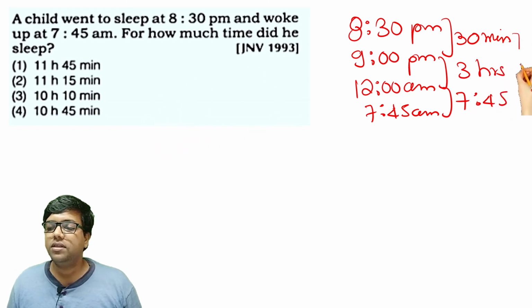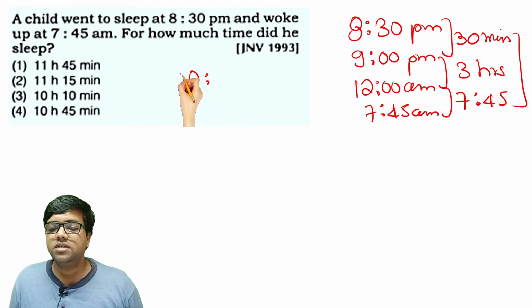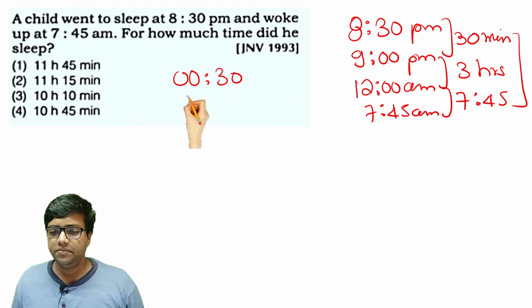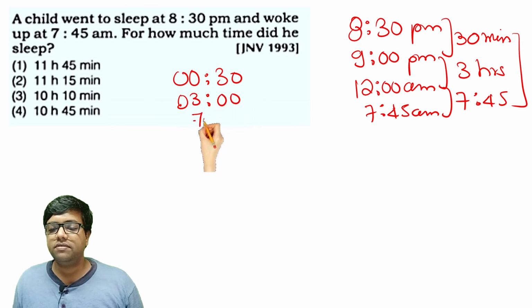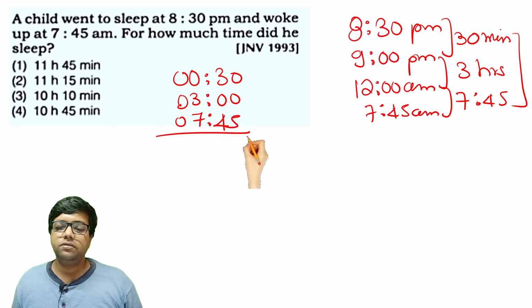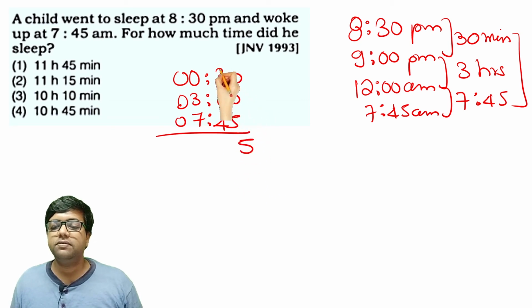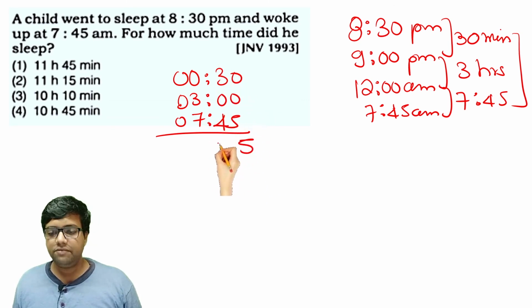So let's add all these values. We will get the time for which he slept. 30 minutes means 0 hours and 30 minutes. 3 hours means 3 hours and 0 minutes. And 7 hours and 45 minutes. So let's add all of them. We get 0 plus 5 is 5 and 3 plus 4 is 7, but we don't write 7.